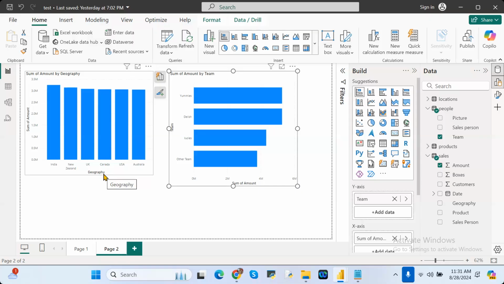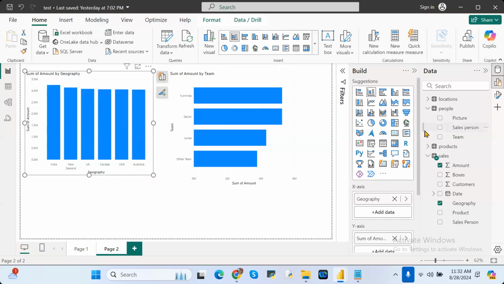Okay. For any visual in any scenario, if you want to change the design part of the visual, because at the time of drag and drop the columns in the visualization, what will happen? By default, Power BI will generate the column colors, text, everything. But if you want to give your own color, your own text, then you must use Format. Format is the option.